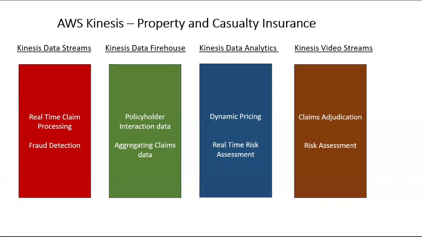Now we got the real-time data through Data Streams. We are able to store that in the data lake using Firehose. The third service, Data Analytics, is going to help us do some kind of analytics, right? Like run SQL queries to see, okay, if I have received 100 claims, out of that, how many are high priority claims, how many are medium, etc. Or dynamic pricing, right? You don't need to wait for a few days to tell how much the pricing is. At the moment you receive the submission, the system can dynamically tell you, okay, for all these criteria, this is your pricing based on analyzing your existing submission data, and it will be immediate instead of having a delay there, right?